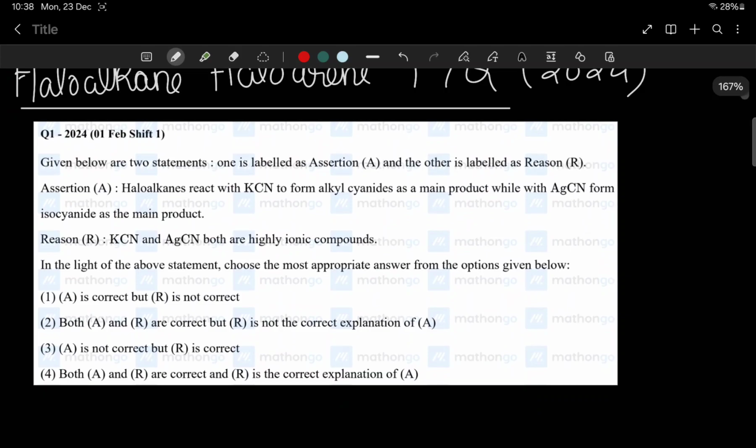So the first question is here on the screen. You can pause the video and solve, and I'll be explaining it. Given below are two statements, one labeled assertion and another labeled reason. Assertion: haloalkane react with KCN to form alkyl cyanide as the main product, while AgCN forms isocyanide as the main product. Reason: KCN and AgCN both are highly ionic compounds. Listen here.